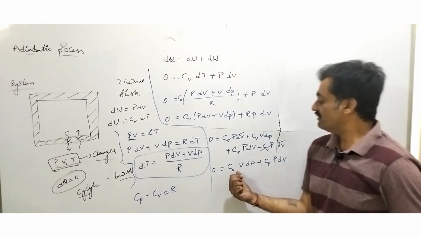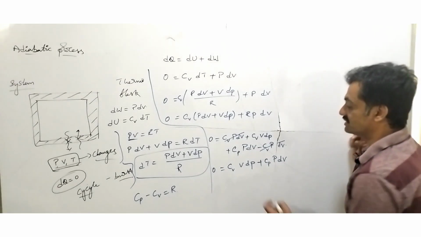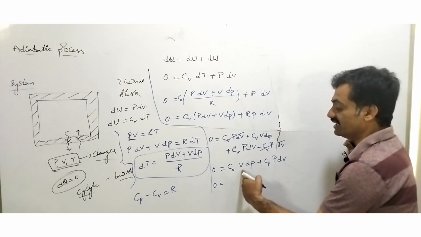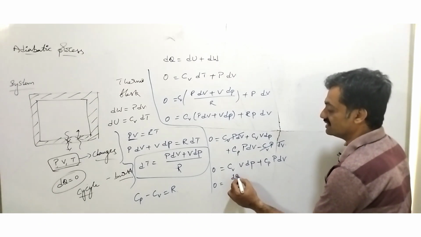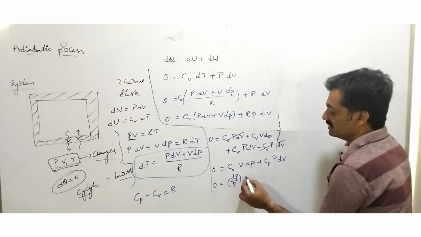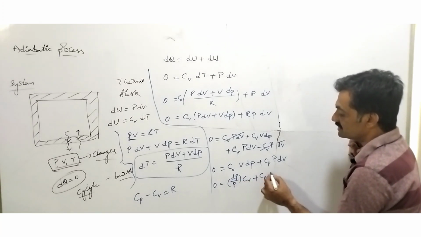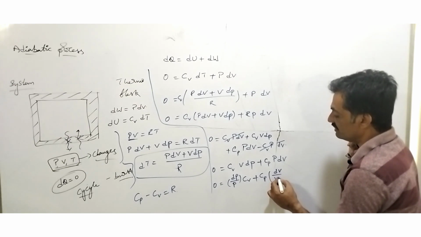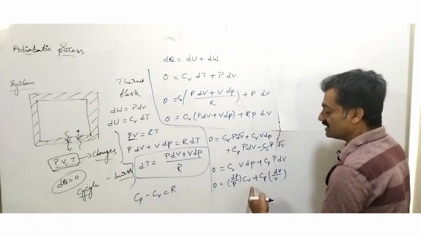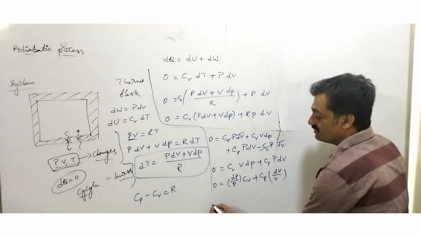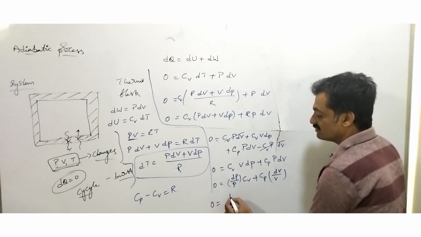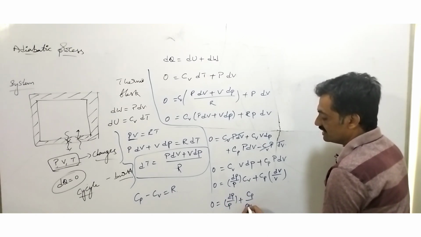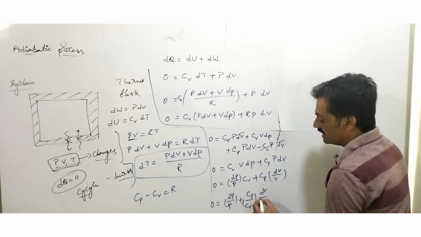So when we divide this equation by PV on both sides, we can represent it as 0 equals C_v dP by P plus C_p dV by V, since V cancels in the first term and P cancels in the second. Now when we take C_v as common, we can represent it as 0 equals dP by P plus C_p by C_v into dV by V.